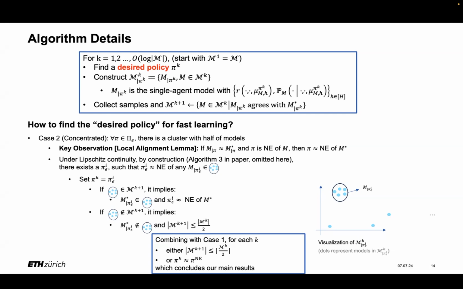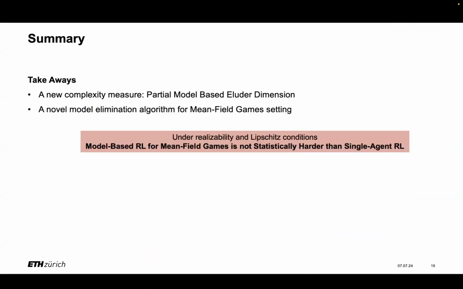And this concludes our main results. As a summary, in this paper, we propose a new complexity measure called the partial model-based Eluder dimension, and contribute a novel model elimination algorithm for the mean-field game setting. The key message in this paper is that under the realizability and Lipschitz conditions, model-based RL for mean-field games is not statistically harder than single-agent RL.